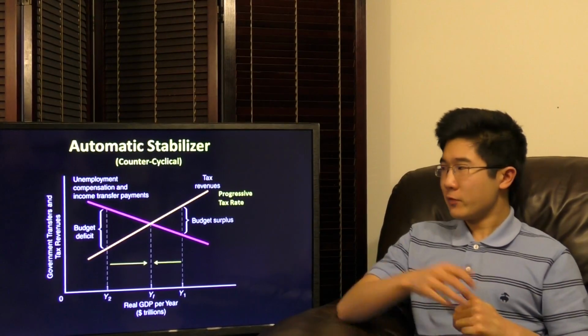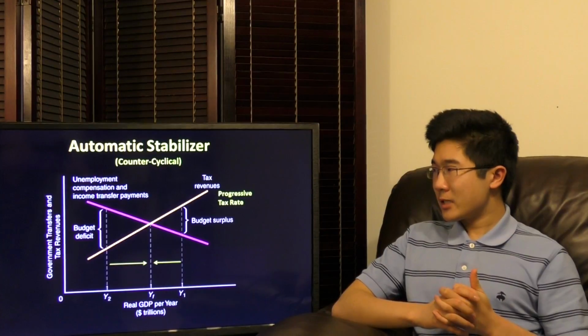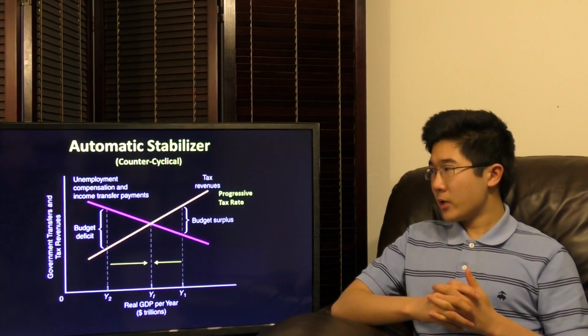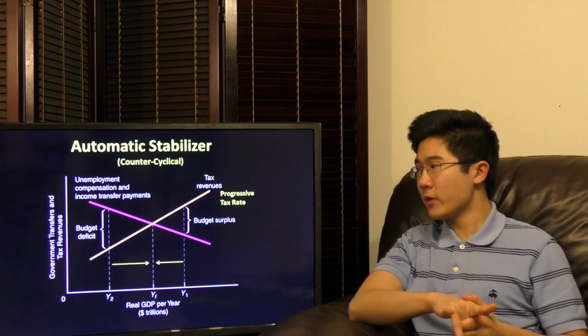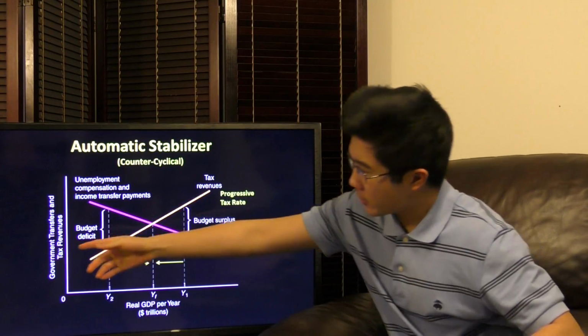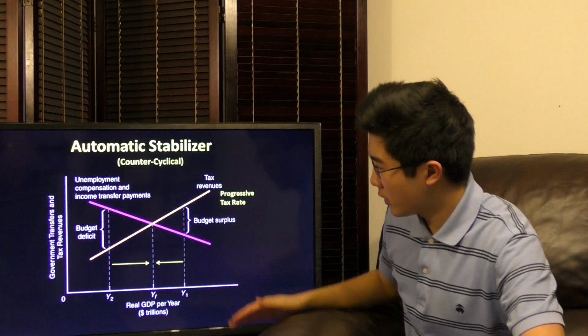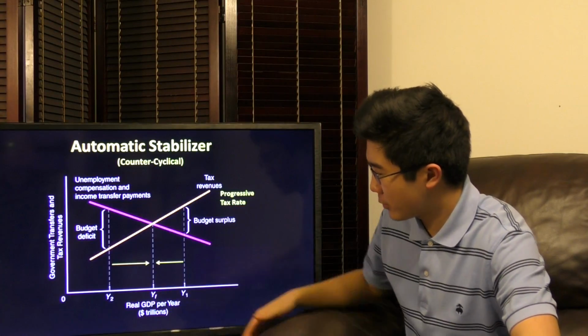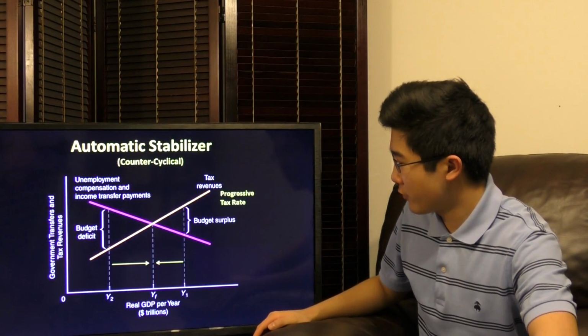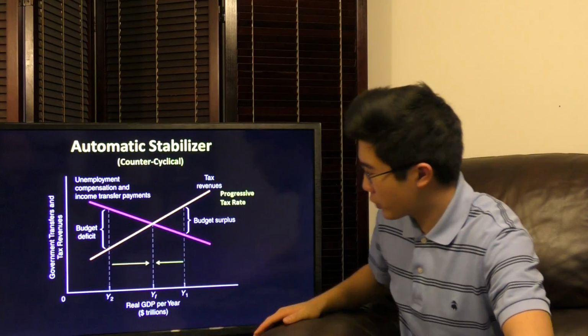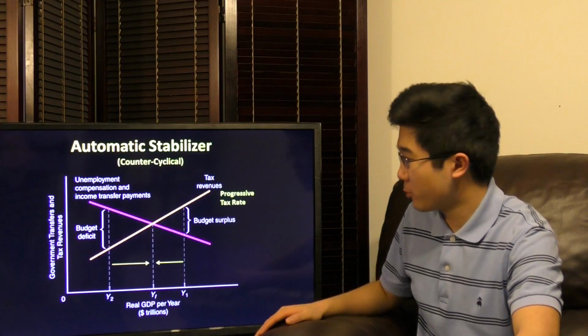Now, to explain what it is, let's first look at this graph. This graph is similar to an AD-AS model, except the AD curve is now our unemployment compensation and income transfer payments curve. It documents the level of government transfers at different levels of real GDP. And our supply curve is now replaced with a tax revenue curve. It documents government tax revenue collections at different levels of real GDP as well.